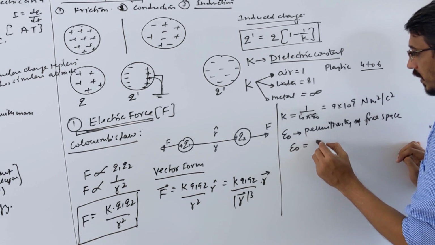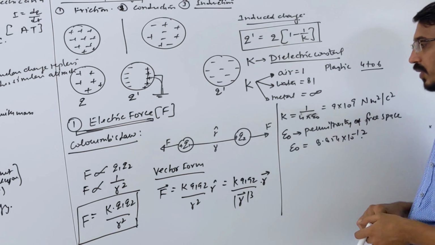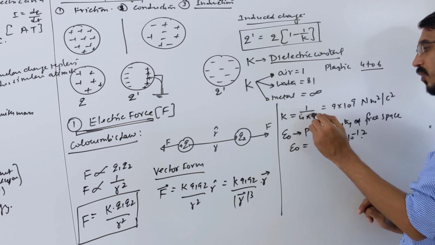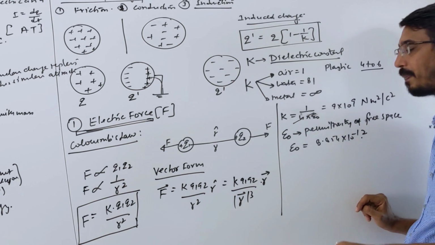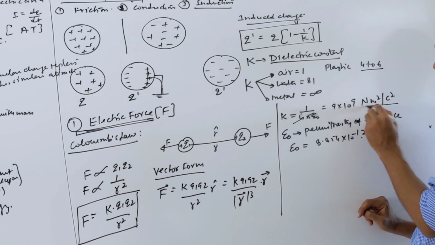So the value is 8.854 into 10 to the power minus 12. What unit do you want? How will you write the unit? Look at this formula: 4 pi is a number only, with no unit. So k and epsilon naught are just opposite, so the unit becomes the opposite of that.